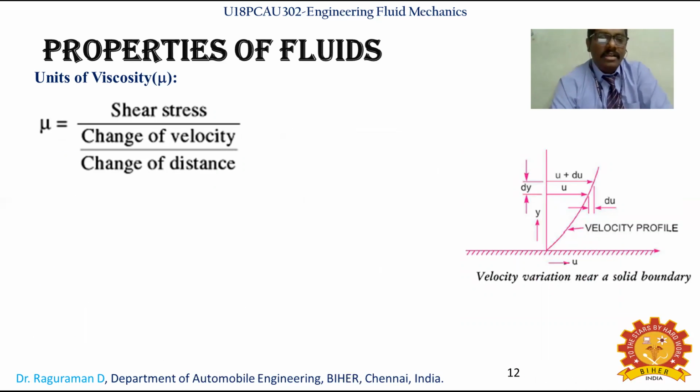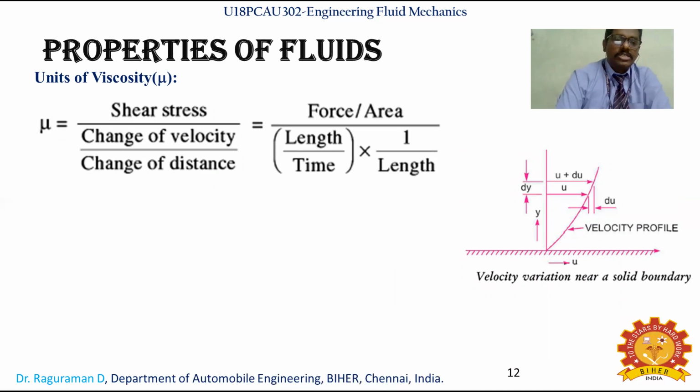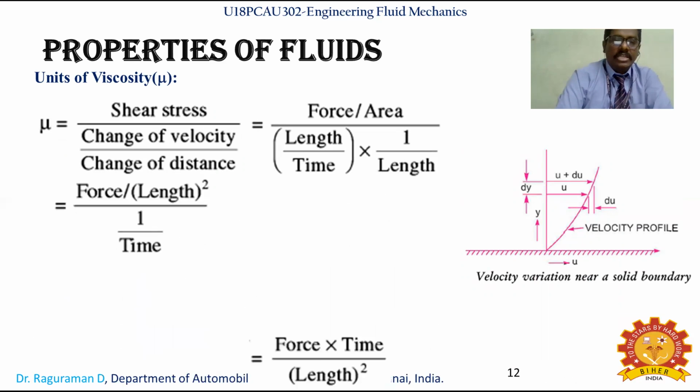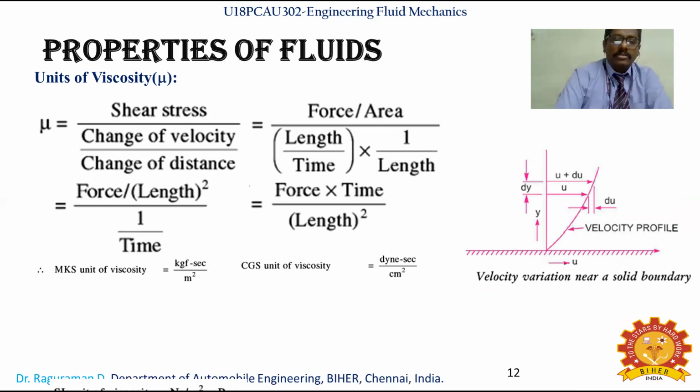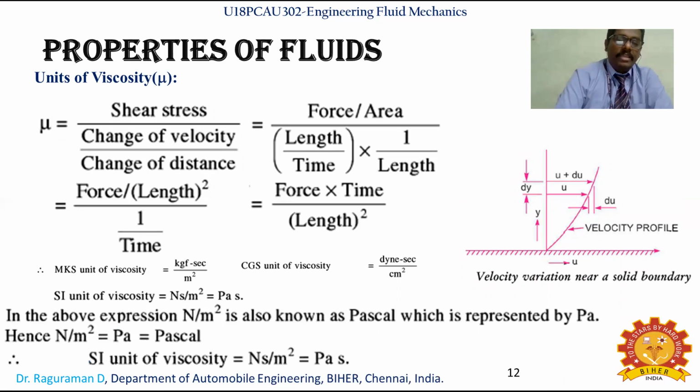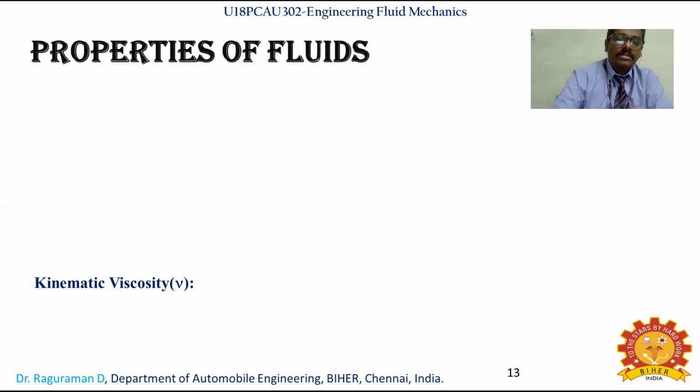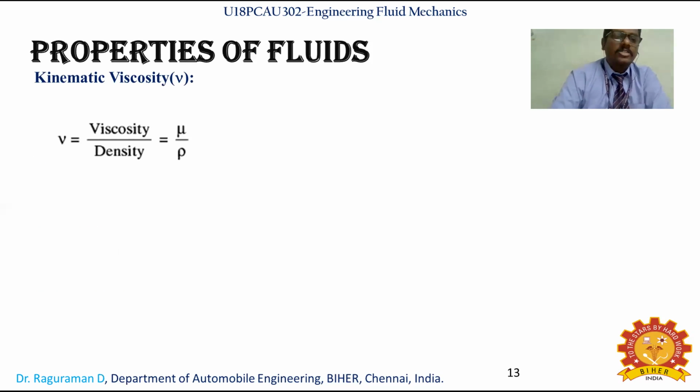And if you see mu, it is shear stress over change of velocity, and we have seen the unit. Just a repetition of the same thing: it is Newton second per meter square, that is Pascal second.